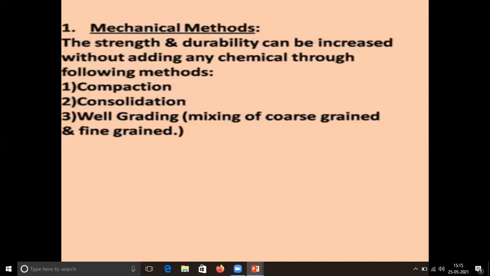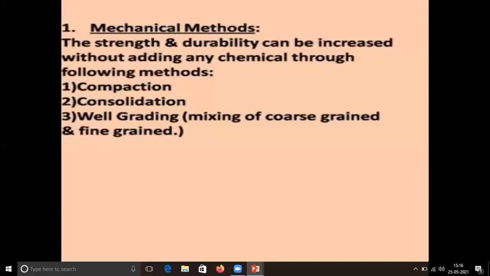Now, what is compaction? In the previous lecture, we have studied compaction. Compaction is the method of making soil particles more densified. That means when we apply compactive effort on the soil, particles come to the closure state, and due to this, the soil mass becomes more densified. In consolidation, water is expelled out from the voids. What is well grading? Well grading is mixing of well grading.